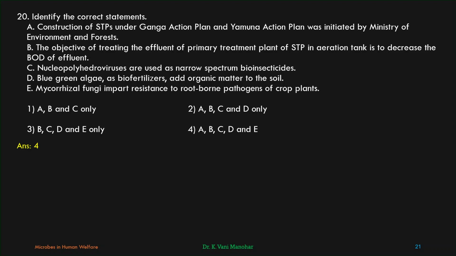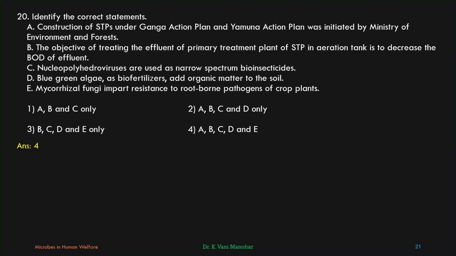A, C, D, E should be correct. A, B, C, D, E. The objective of treating the effluent of primary treatment plant of STP in aeration tank is to decrease the BOD of effluent. So B is also correct. In aeration tank, the BOD is decreased. That is correct.